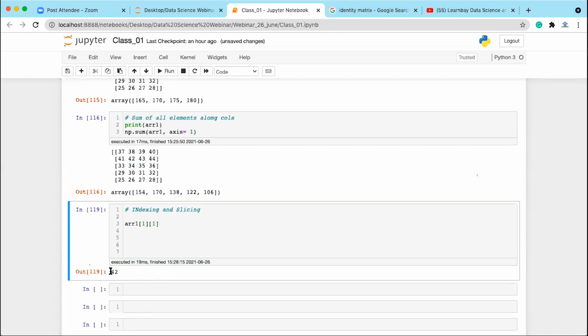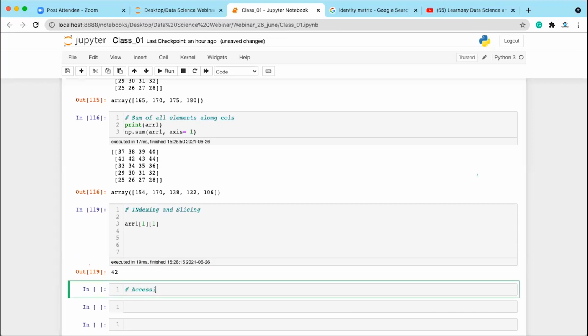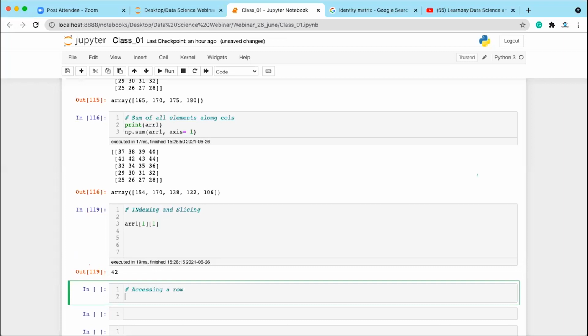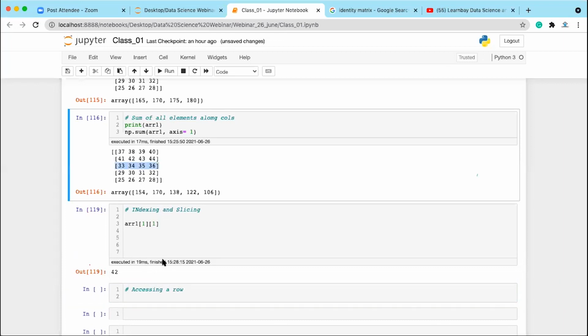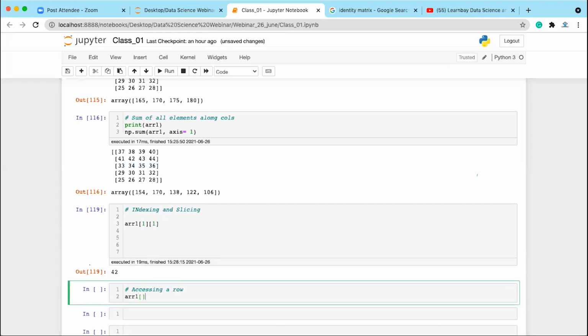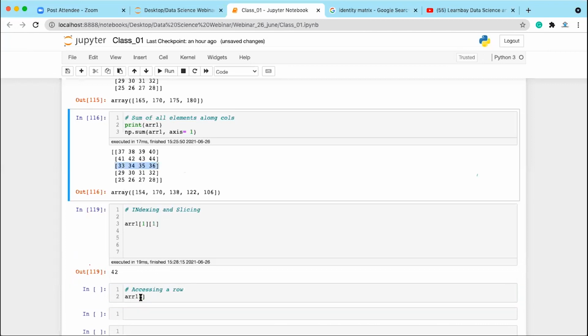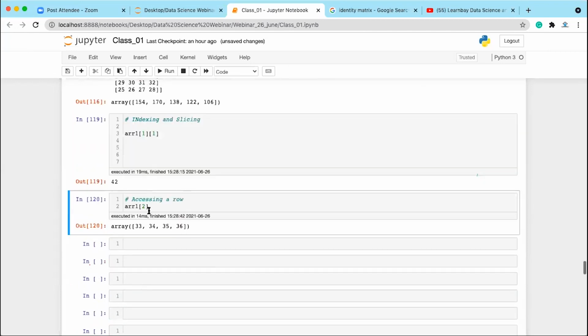Clear? Fine. So if you want to access any element inside an array, you have to give the row and column index, one single element. If you want to access a row, let's say this row, you can write array1 of the index of this row. What is the index of this row? 0, 1 and 2, so you'll be writing 2. Execute it, and you get this row, correct?